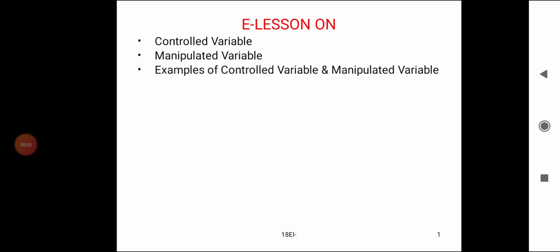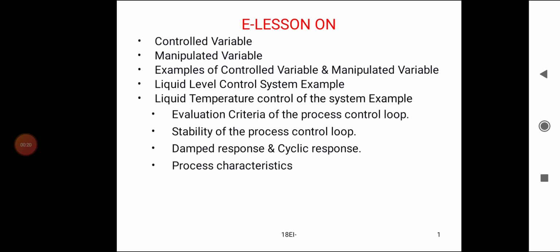Welcome to the lesson on controlled variable, manipulated variable, examples of controlled variable and manipulated variable, liquid level control system example, a liquid temperature control system example, evaluation criteria of the process control loop, stability of the process control loop, damped response and cyclic response, process characteristics. Presented by B. Venkateshwarlu, senior lecturer.